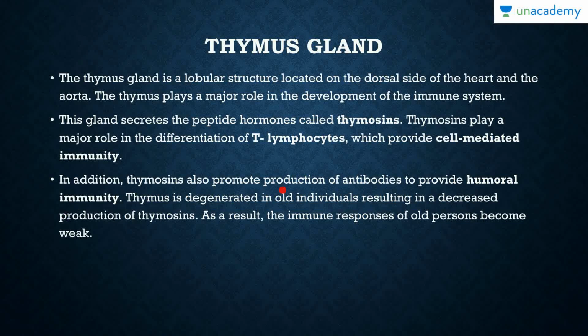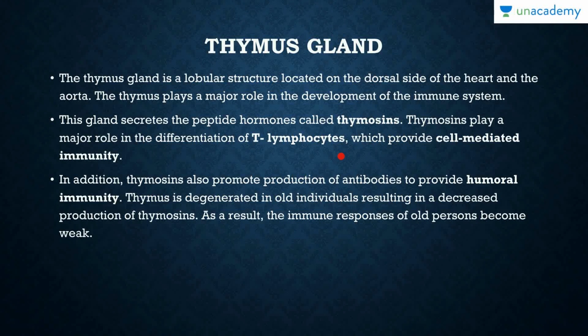In addition, thymosins also promote the production of antibodies to provide humoral immunity, and then the thymus degenerates in old individuals, resulting in a decreased production of thymosins. As a result, the immune response of old persons becomes weak. So as age advances, the thymus gland starts reducing in size as well. That is the reason why older people are more susceptible to diseases, because the thymus gland produces hormones which provide cell-mediated as well as humoral immunity.